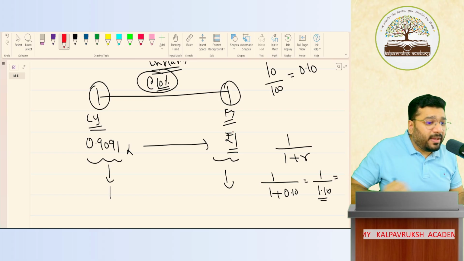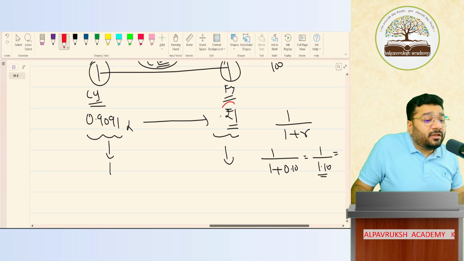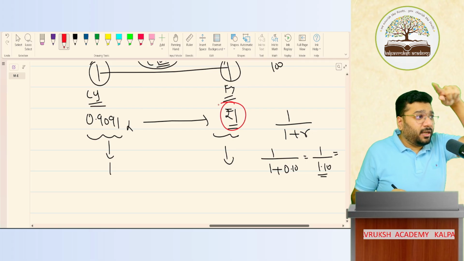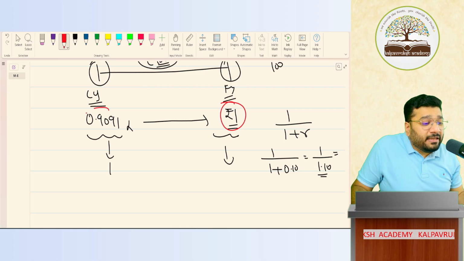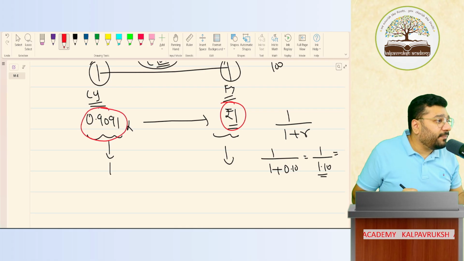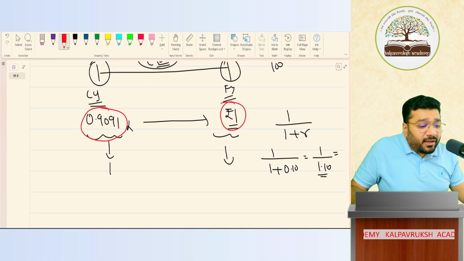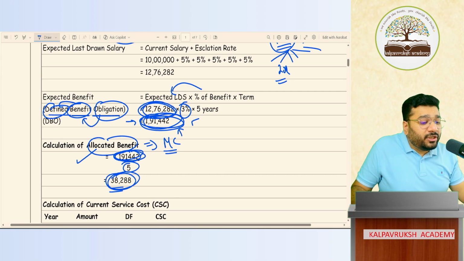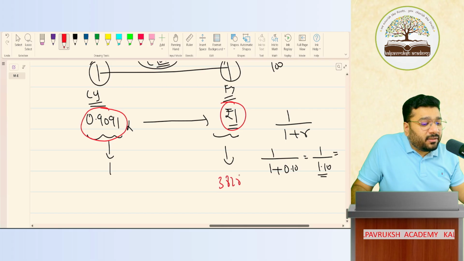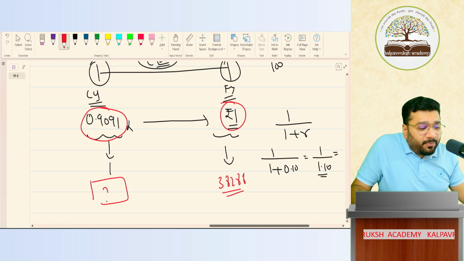Okay, now my question to all of you: in future you have to pay 1 rupee, so today how much should be there in your pocket? That much should be there in your pocket. Right? Similarly, in future how much am I going to pay? 38,288. Now what should be the corresponding value?